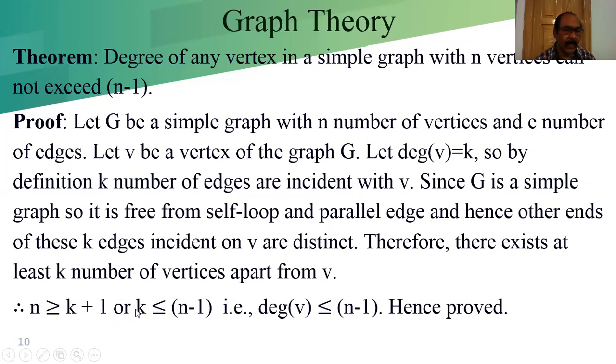So from that we can write, by changing sides, k is less than or equal to n minus 1. What is k? Degree of V. So degree of V is less than or equal to n minus 1. Hence proved: degree of any vertex in a simple graph cannot exceed n minus 1. It may be at most n minus 1. Hence proved.